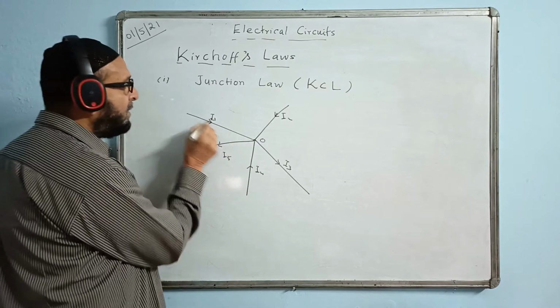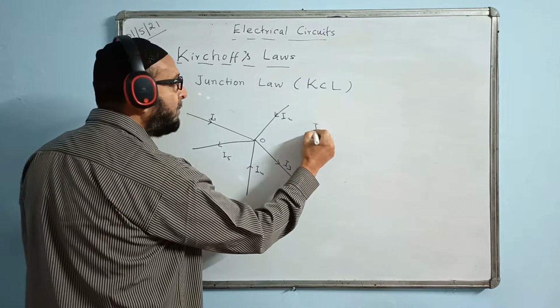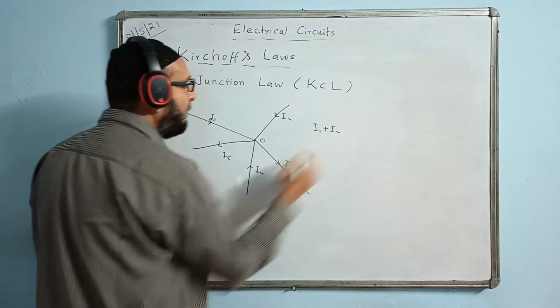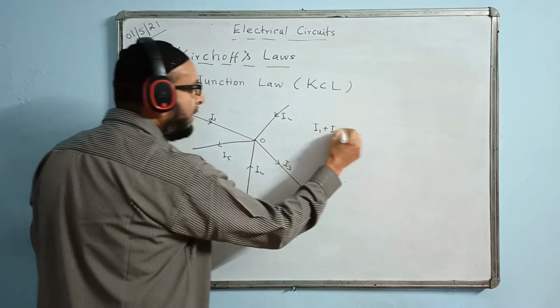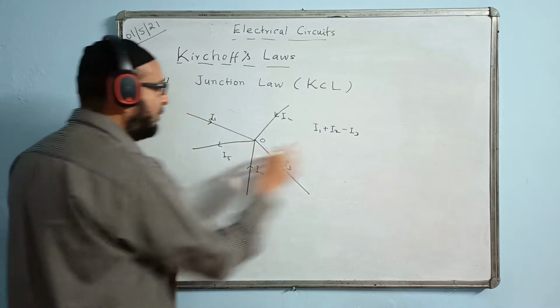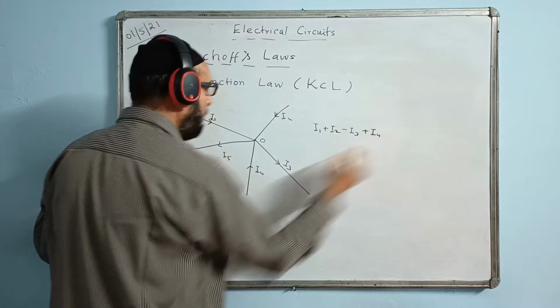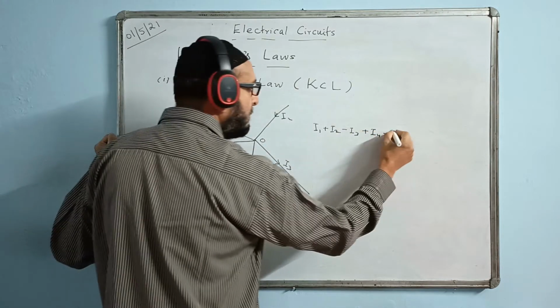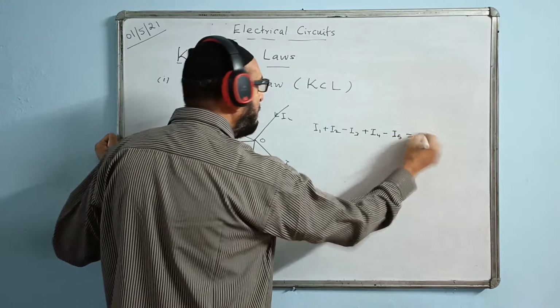In the diagram, I1 is coming towards the point, so I1 is positive. I2 is also coming towards, so plus I2. I3 is going away, so minus I3. I4 is towards, so plus I4, and I5 is going away, so minus I5, equal to 0.